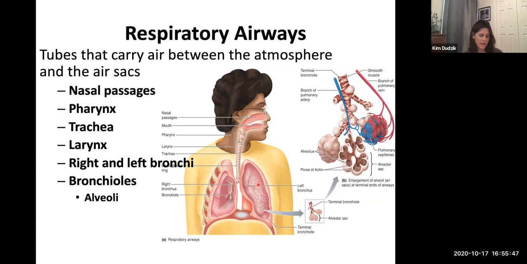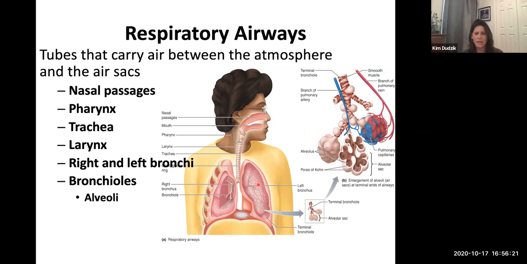It can defend against foreign matter that we inhale. So if you recall from anatomy, I think we talked about how the mucous membranes can help trap particles and things like that. And also we have some immunity cells to help defend against bacteria and viruses. Well, we know COVID-19 is a virus that travels in the respiratory system. So sometimes it doesn't always work the way we want it to. Sometimes a virus gets the better of us, right?